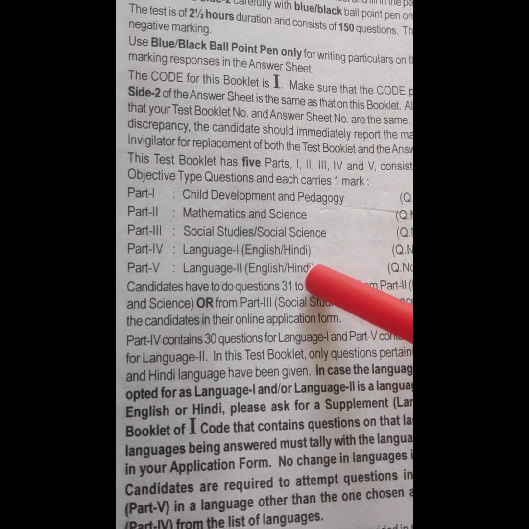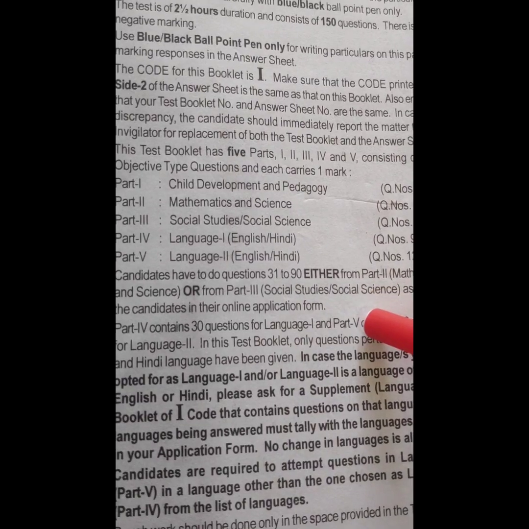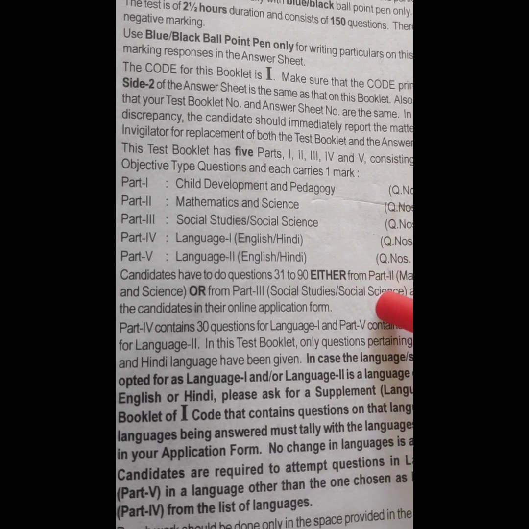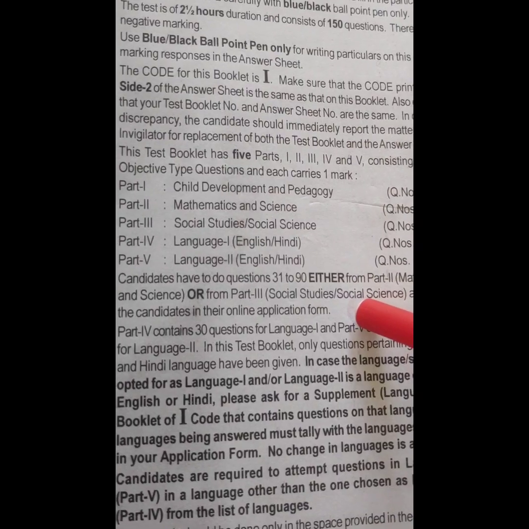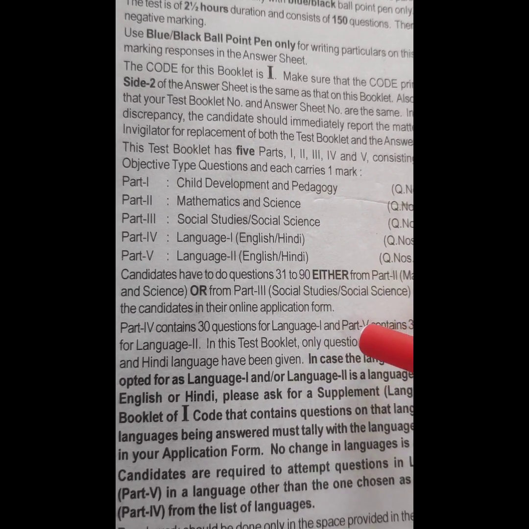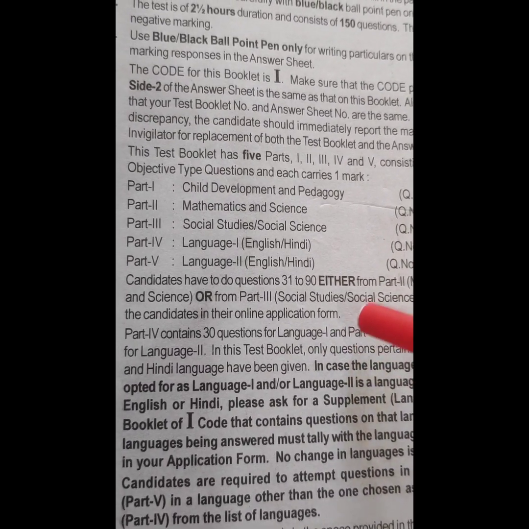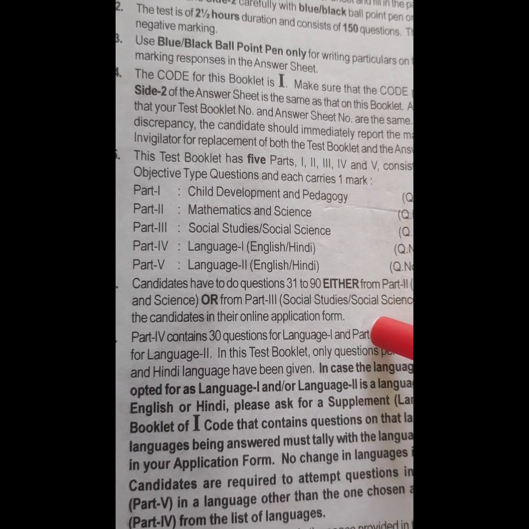Why I'm explaining the question paper of 2024 is that it is always good to refer to previous years' papers. On the CTET website you will get every detailed piece of information about how to apply, which documents to upload, and the last date of form filling.